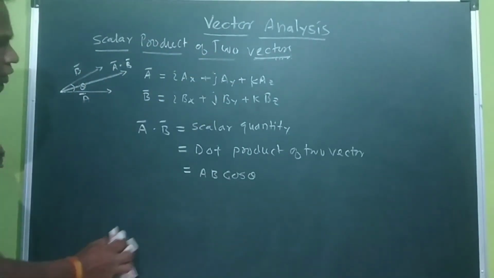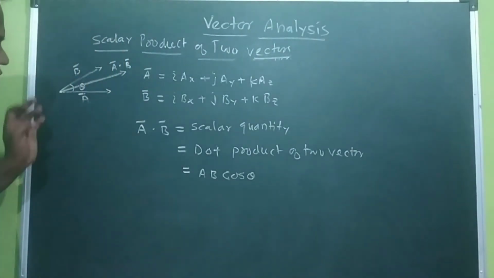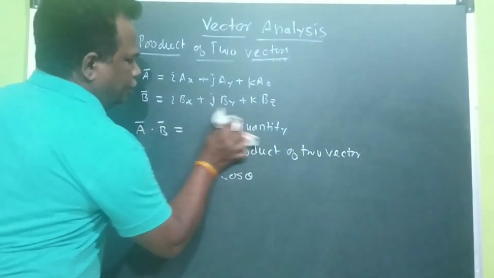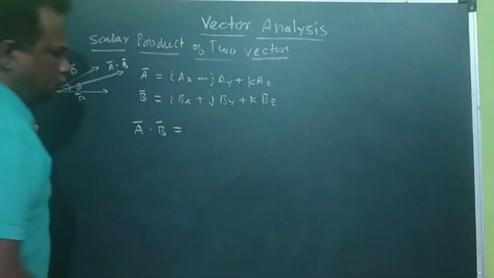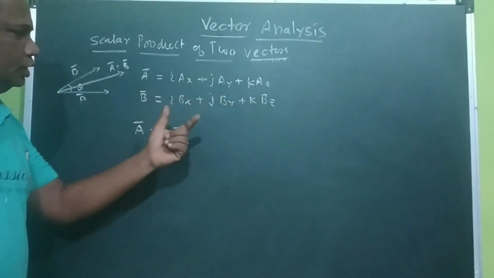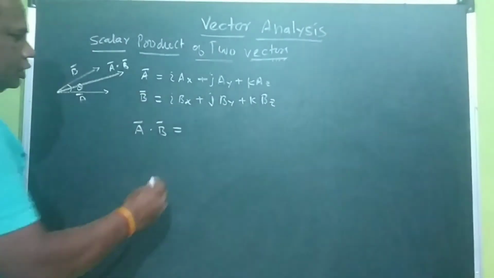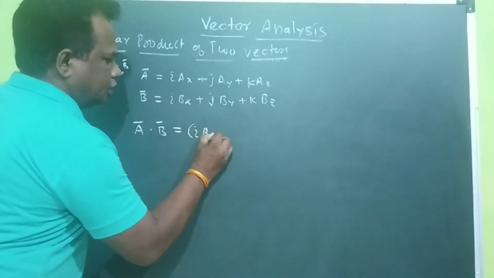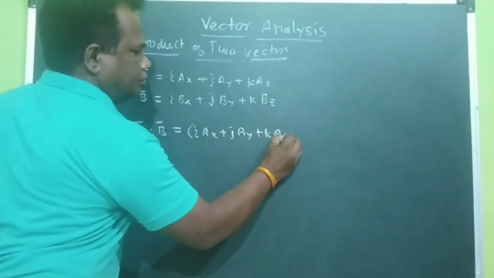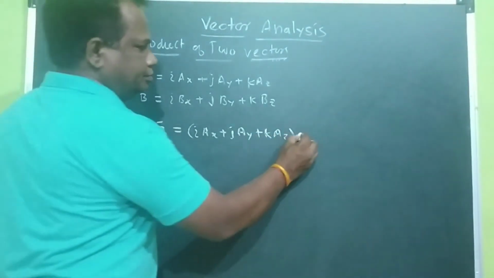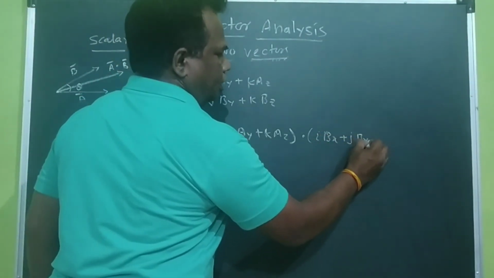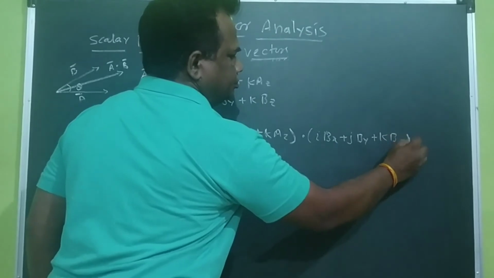How can we obtain the same value now? Already you know that A bar is equal to this and B bar is equal to this. So take the product of the two: i Ax, j Ay, k Az with i Bx, j By, k Bz.